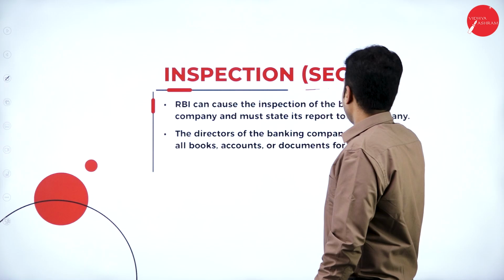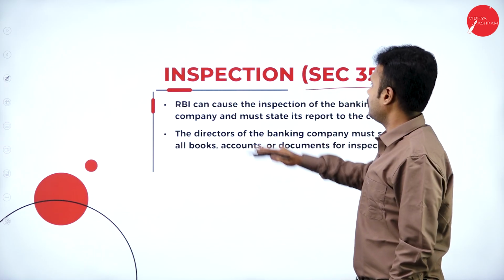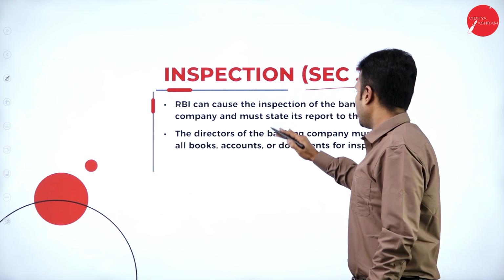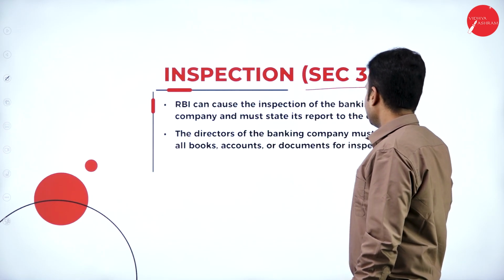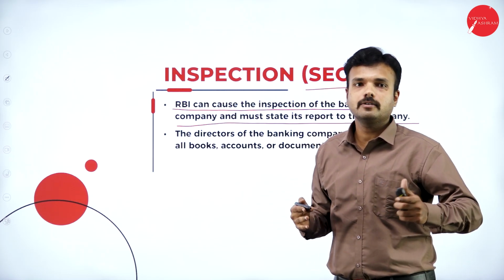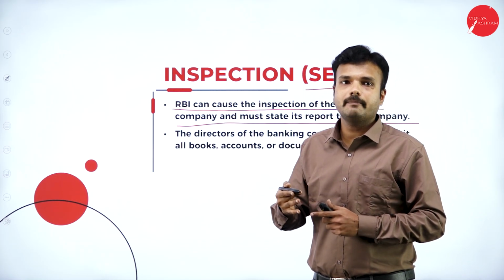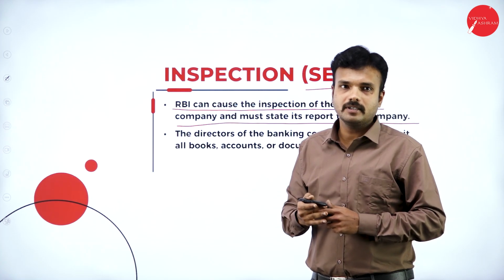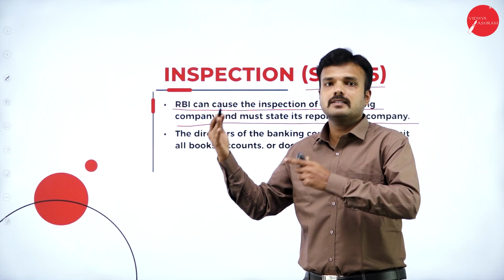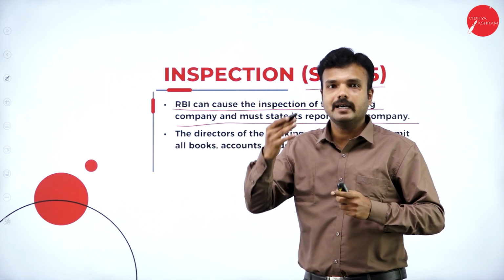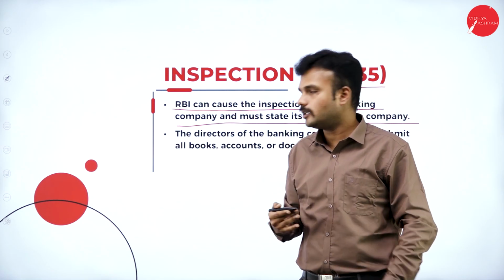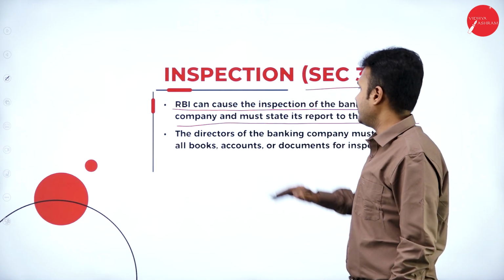Inspection of a banking company according to section 35. Reserve Bank of India can cause an inspection of a banking company and must state its report to the company. So Reserve Bank of India does have a right to conduct an inspection of a banking company once in a year, right? So it is going to see all the financial transactions, how the performance is happening in a particular branch, how the transactions are happening, and also all the operations of a banking company. It is going through inspection.